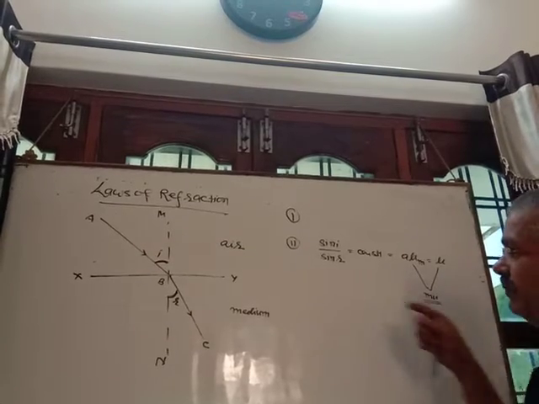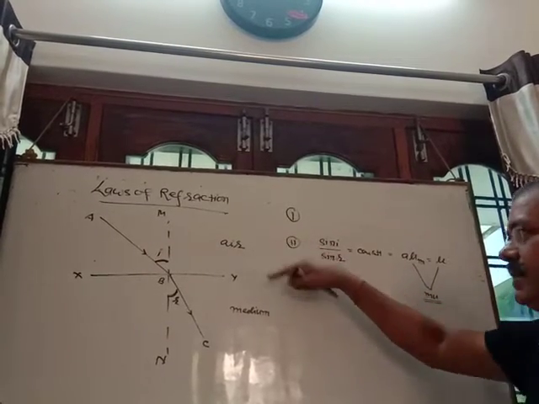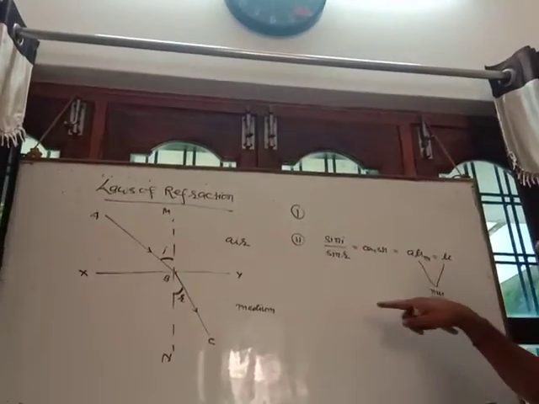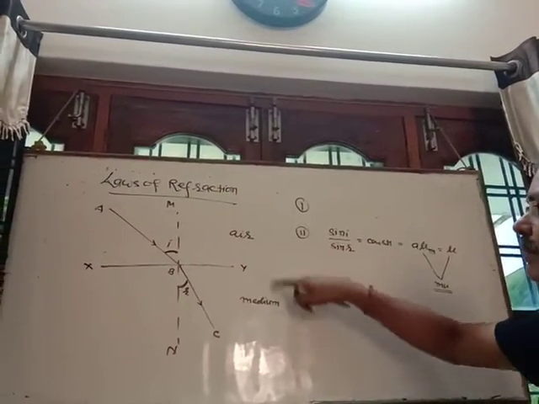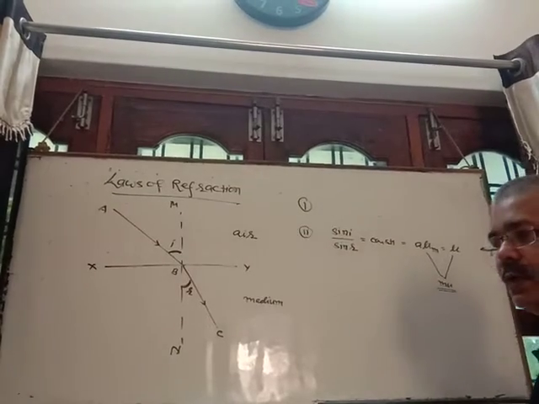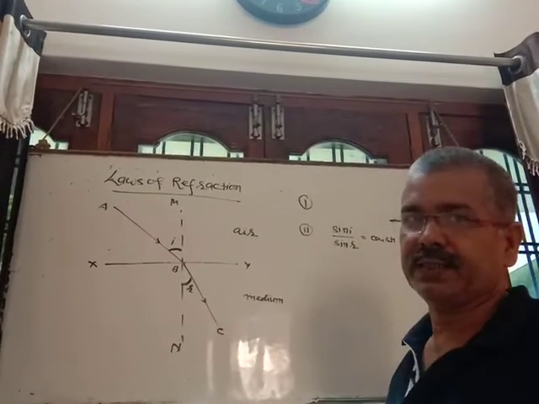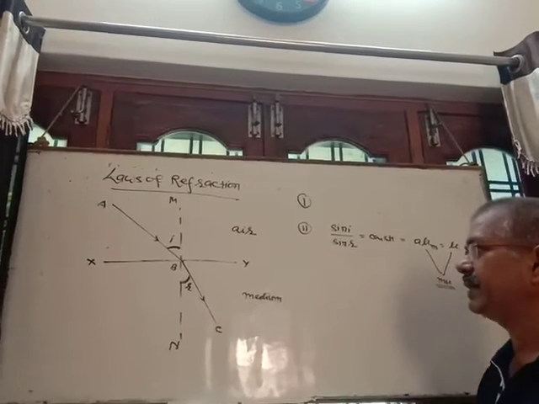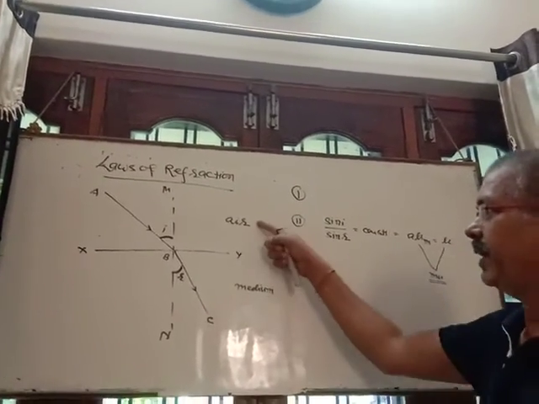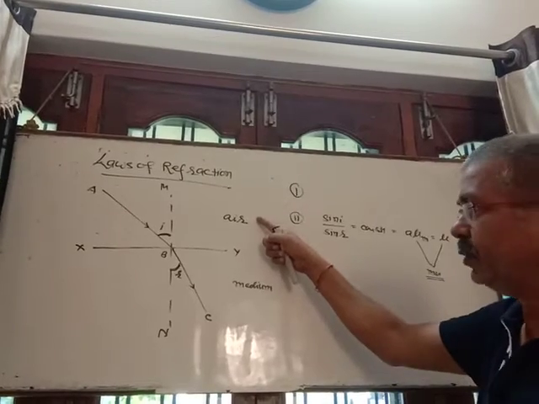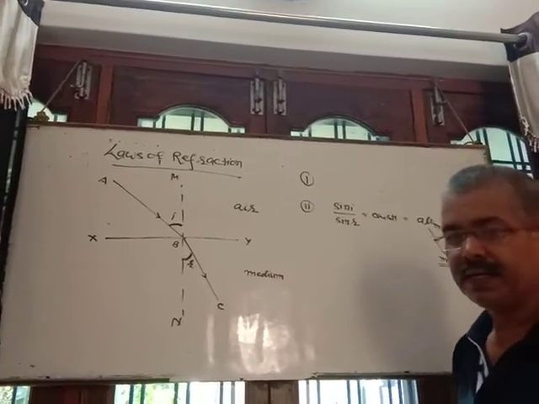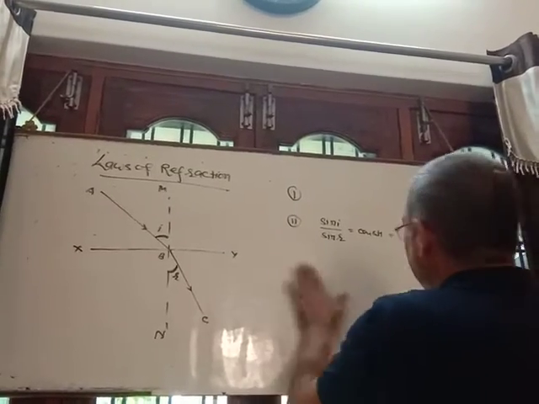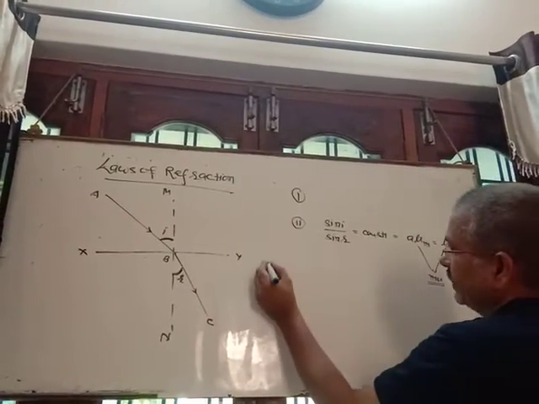Clear? So if the first medium is air and the second medium is other than air or vacuum, then the refractive index of the second medium with respect to the first is also called the absolute refractive index. It means if a light ray passes from air to any medium, then the refractive index of that medium with respect to air is called the absolute refractive index or simply refractive index. Clear? But what is the actual definition of refractive index? Let's see.